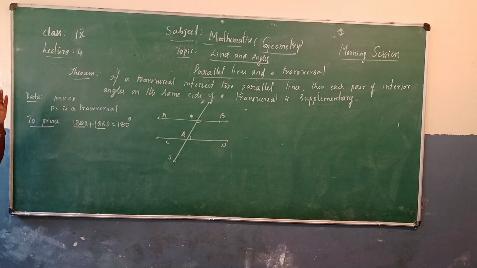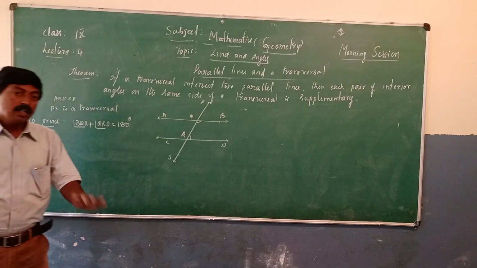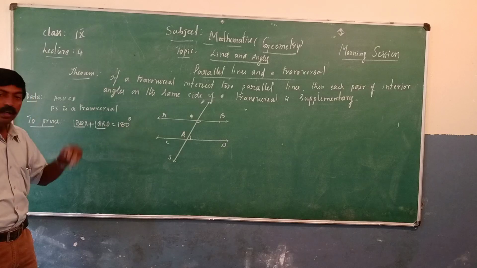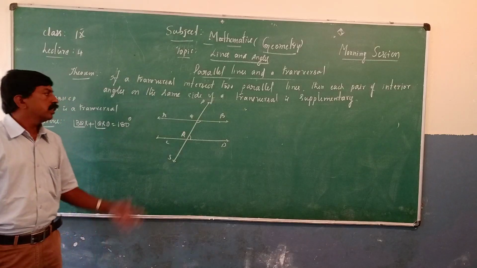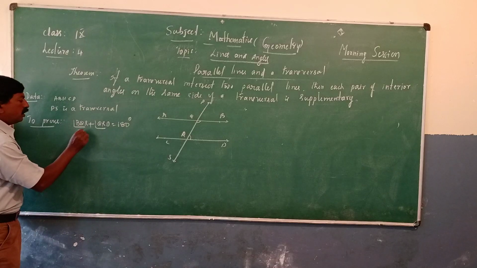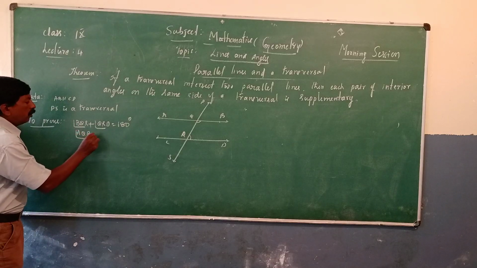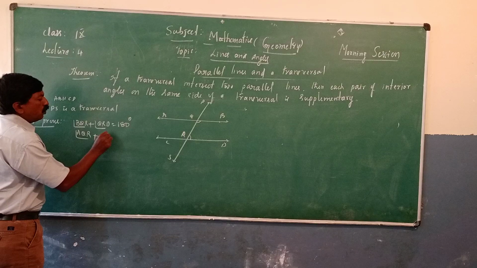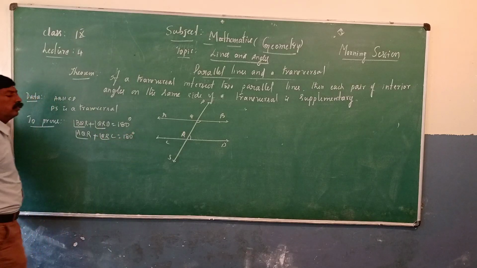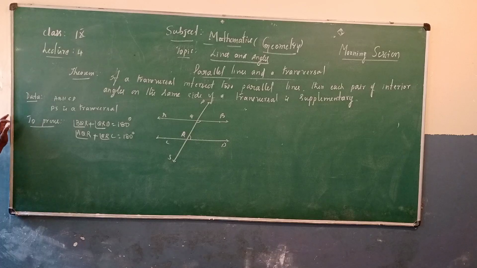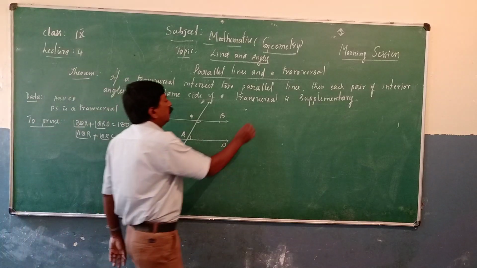It means interior angles on the same side of a transversal are supplementary. Supplementary means 180 degrees. You already know about supplementary and complementary angles. And AQR plus QRC is equal to 180 degrees. Now come to the proof.